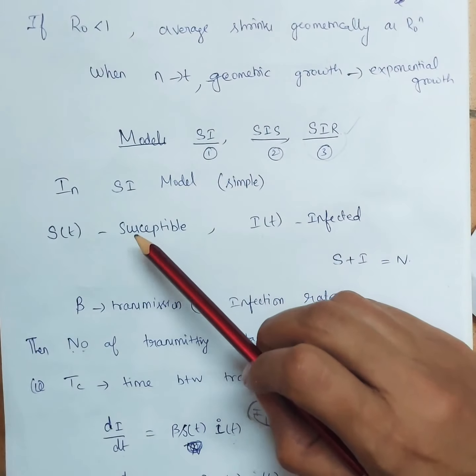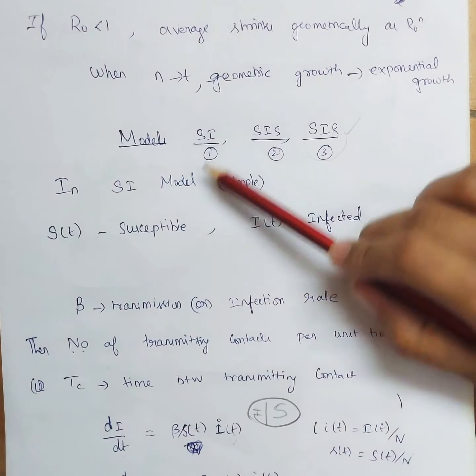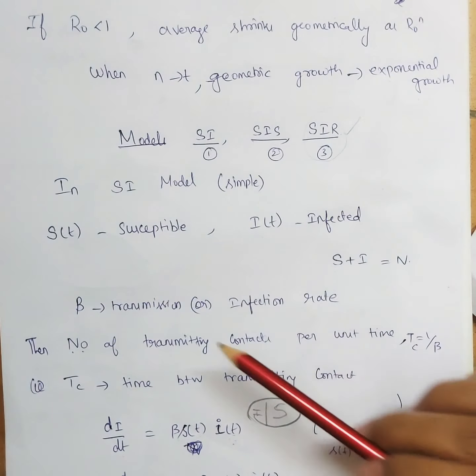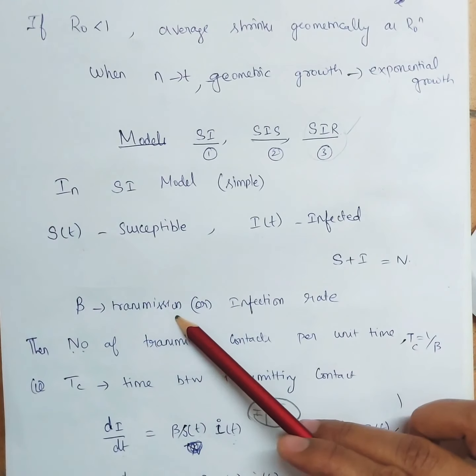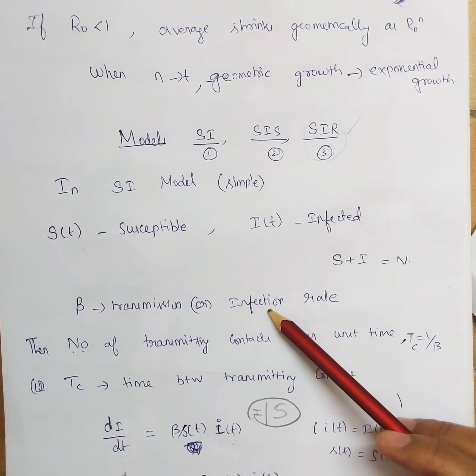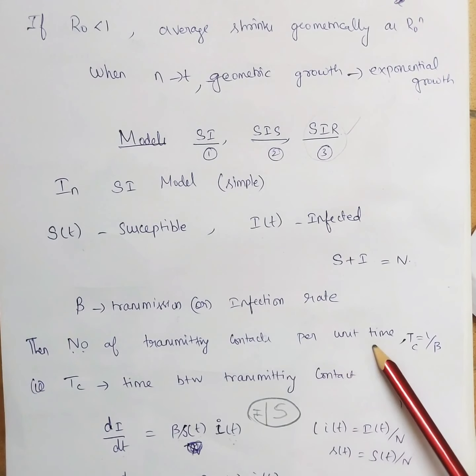So first let's see the SI model. This is a very simple model. So far in exponential growth we got only one differential equation and we solved it, correct? Now we have 2 things, that is S and I. S is the number of susceptibles and I is the number of infected people. So S plus I together gives the total population N. Beta is the transmission rate, or the infection rate we can say, and here the number of transmitting contacts per unit time will become 1 by beta.